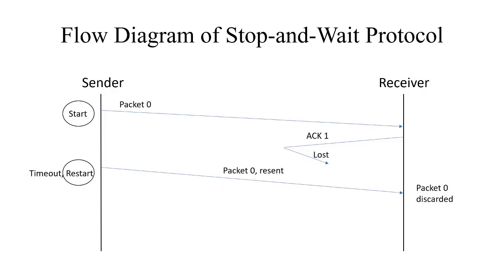So the receiver will discard packet 0, which is duplicated, and then it will again send the acknowledgement for the packet it has previously received, with acknowledgement number 1, that is the next sequence number of the packet expected from the sender.